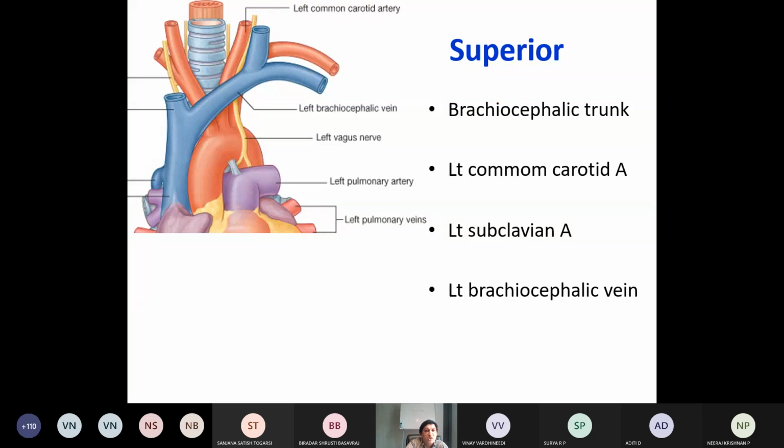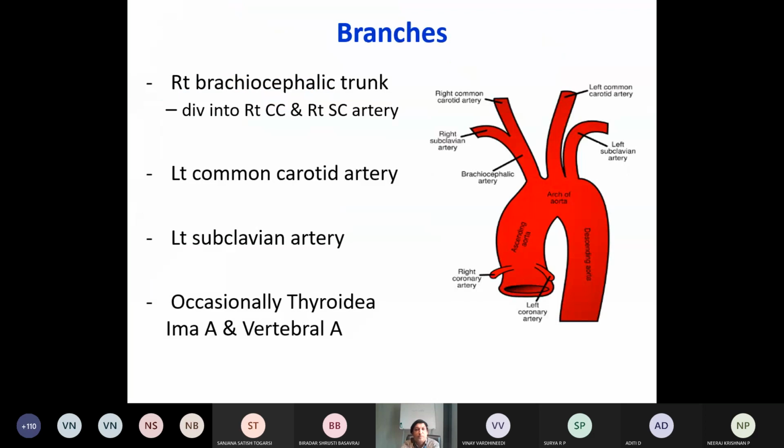In the next slide I will show this. This is the proper arch of aorta, this is ascending, this is descending. What are the superior relations? They are nothing but branches from the arch of aorta. This is the left side: left subclavian artery, left common carotid artery. Then the brachiocephalic artery, which subdivides into the right common carotid artery and right subclavian artery. Arch of aorta and its branches is a very important short note: branches of arch of aorta.